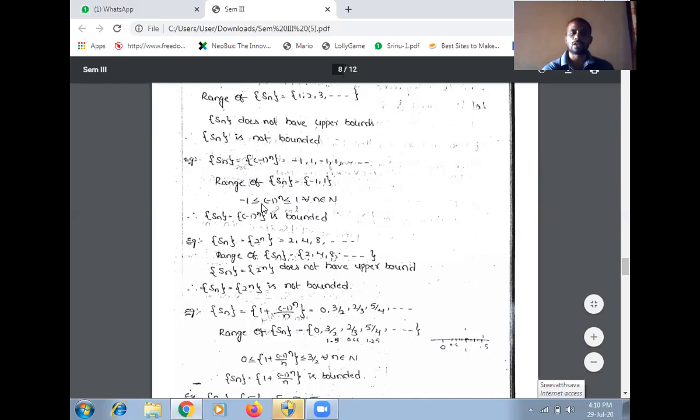So minus 1 is less than or equal to minus 1 to the power of n, which is less than or equal to 1. Minus 1 is the infimum and 1 is the supremum of minus 1 to the power of n. Both the infimum and supremum values exist, so that's why Sn is a bounded sequence. Similarly, I have given some more examples here. We observe these examples.